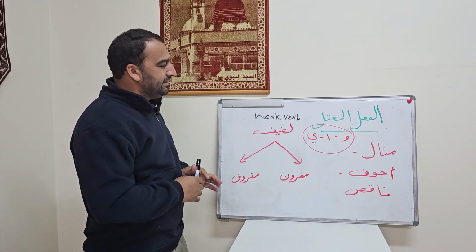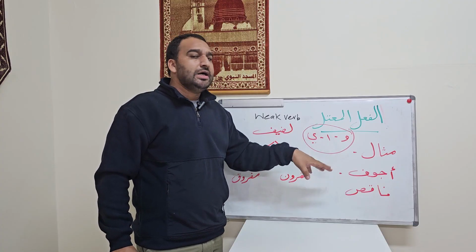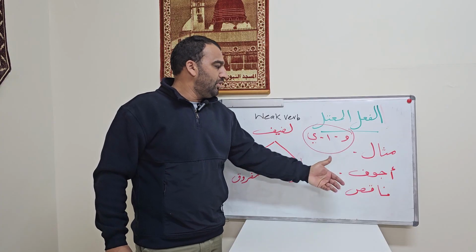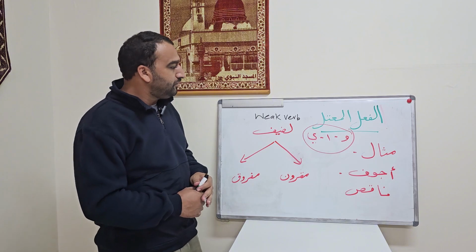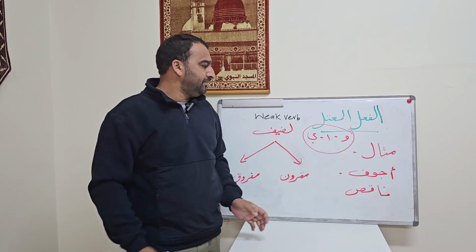And there's a reason: when we conjugate them in past, present, future, or in singular, dual, and plural form, we can see some changes happening that I will tell you. And we will be learning the types of al-fa'l al-mu'tal.